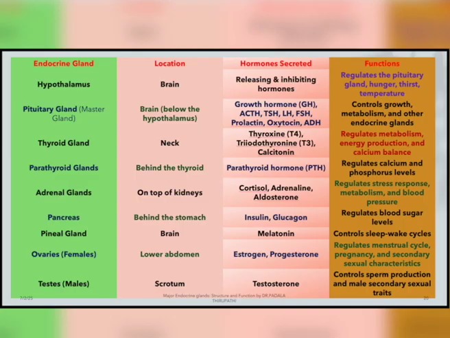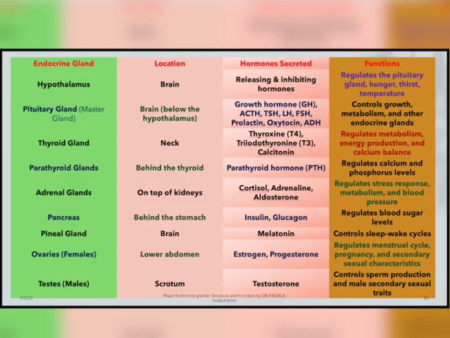Then next one, the parathyroid gland. It is very near to the thyroid gland, behind the thyroid gland. So, that is why we call it the parathyroid gland. It releases the hormone parathormone, or parathyroid hormone. It regulates or controls the calcium and phosphorus levels in the blood. Calcium and phosphorus levels are most important, along with the thyroid gland, for the bone strength and muscle strength, the adaptive function of the muscles and also the bones.